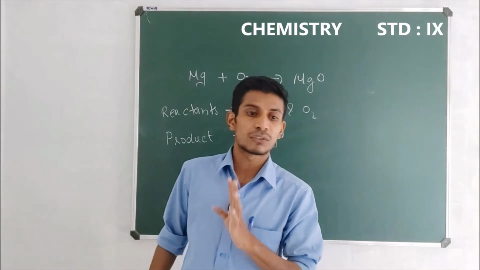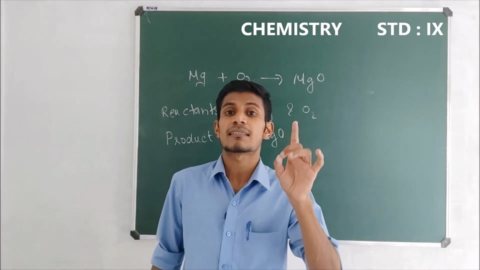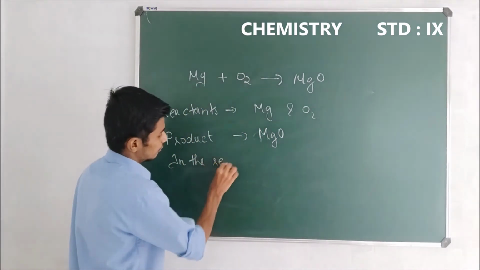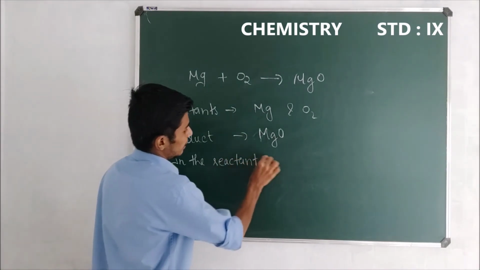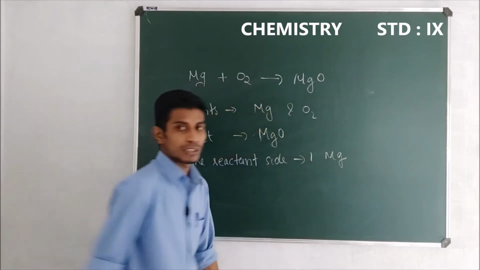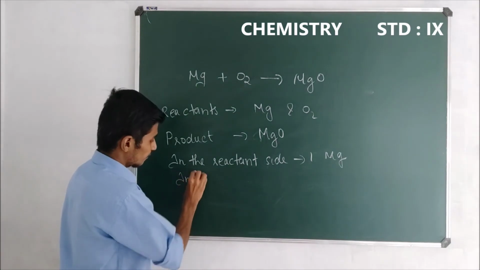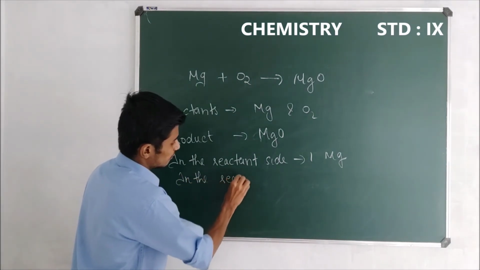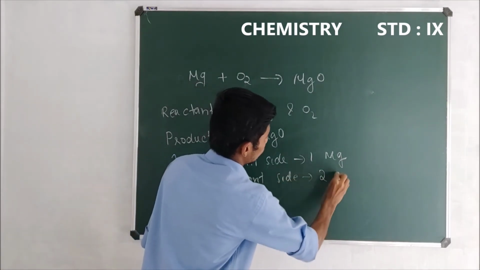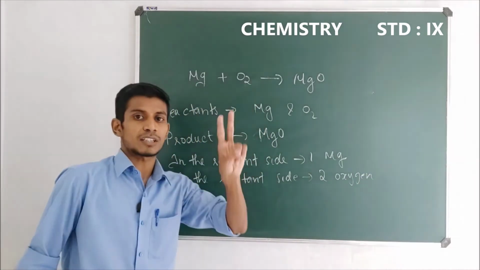Okay, what's the next question? Very good. How many magnesiums are in the reactant side? In the reactant side, we have one magnesium. What about oxygen? In the reactant side, we have two oxygen. Very good, because O2 means there are two oxygen.